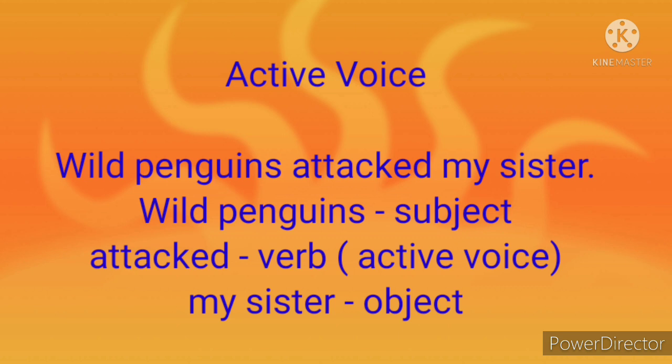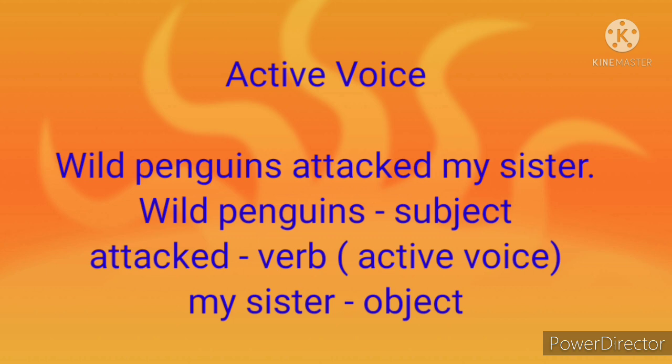Wild penguins attacked my sister. In this sentence, wild penguins is subject, attacked is verb. This verb is in active voice. How can we say that this verb is in active voice? The verb attacked is past tense.